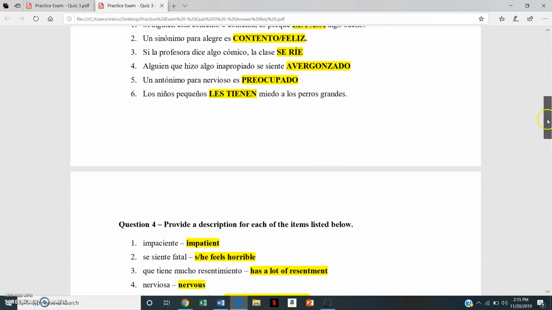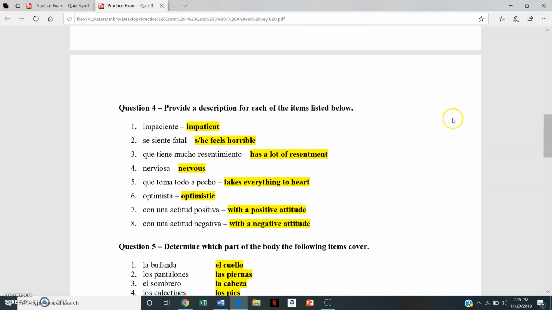the indirect object pronoun. In this case, I asked you guys to provide a description for each of the items listed below. I gave you the translation to English, but I want you to look for somebody who's impatient, I want you to describe for me what they are like. Somebody who feels horrible, what are they like? What are they like to be around?